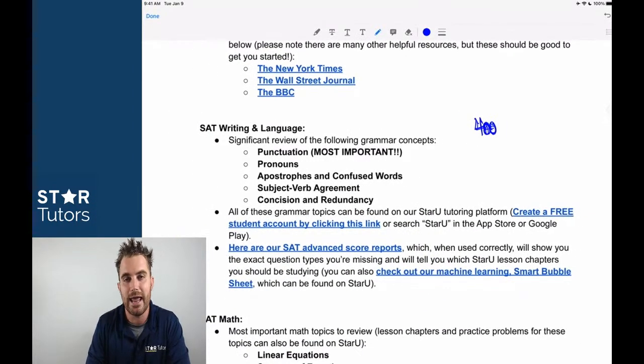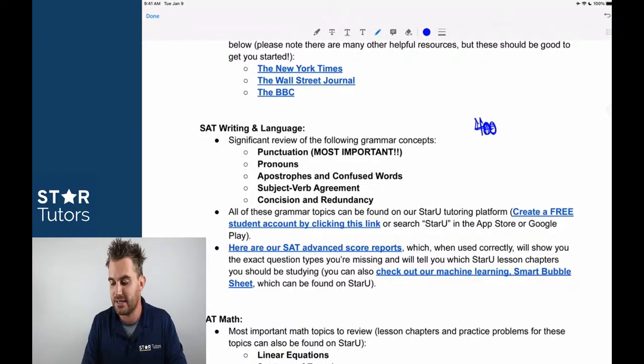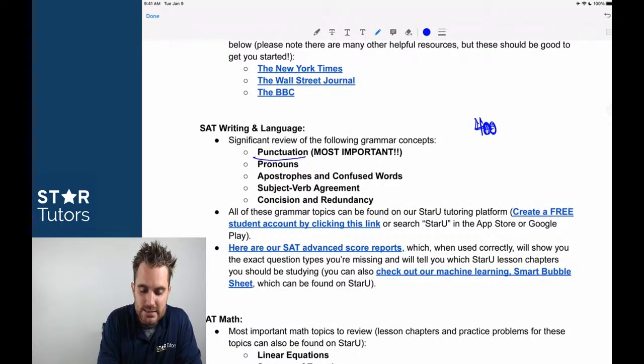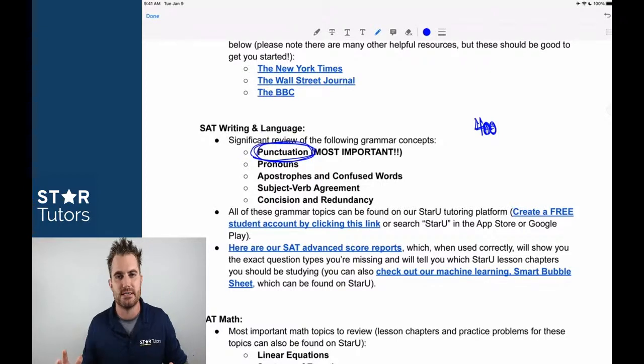Okay, and the most important, and this is true of the entire test, between now and the next time you take the exam, and particularly if you're taking it this weekend, reviewing all of your punctuation rules is absolutely essential to this test. That is number 1. That goes for everything.